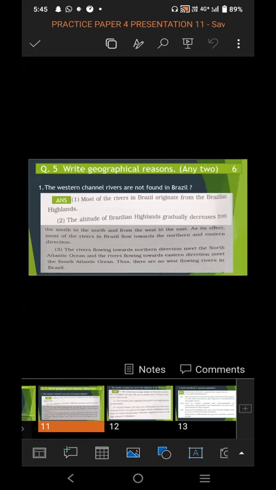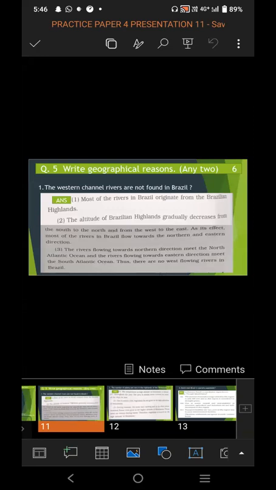The rivers flowing towards the northern direction meet the North Atlantic Ocean, and the rivers flowing to the eastern direction meet the South Atlantic Ocean. So as per the direction, the rivers flowing to the northern direction meet the North Atlantic Ocean, and the rivers flowing to the eastern direction meet the South Atlantic Ocean. So this is the main reason that we cannot find west flowing rivers in Brazil.